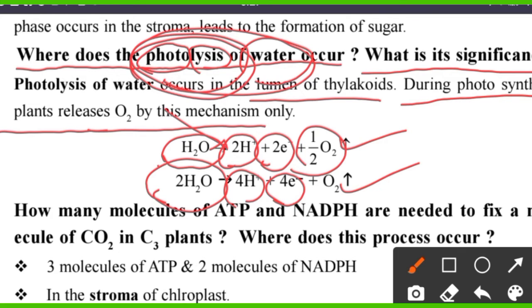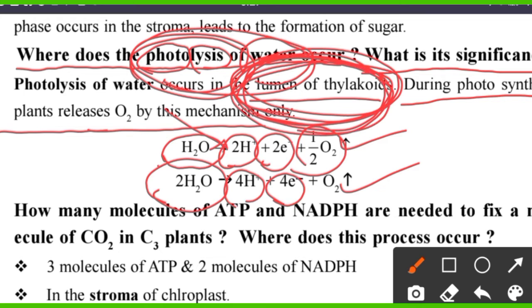So in this question what we understand is, photolysis of water means breakdown of the water molecule in the presence of sunlight, which occurs in the lumens of thylakoids of chloroplasts.